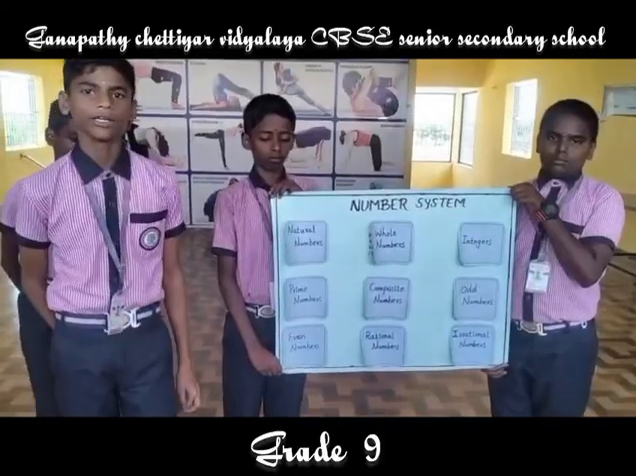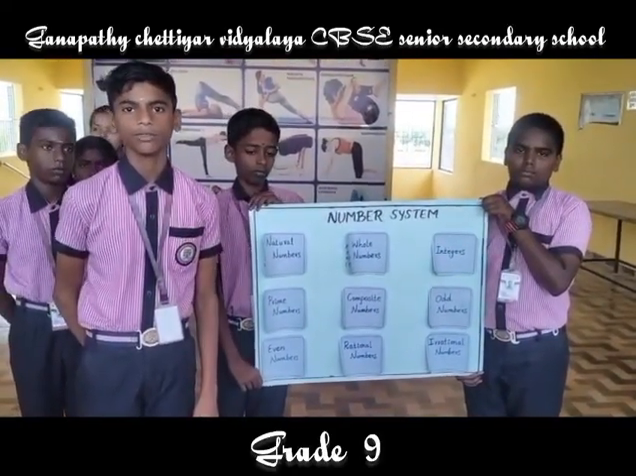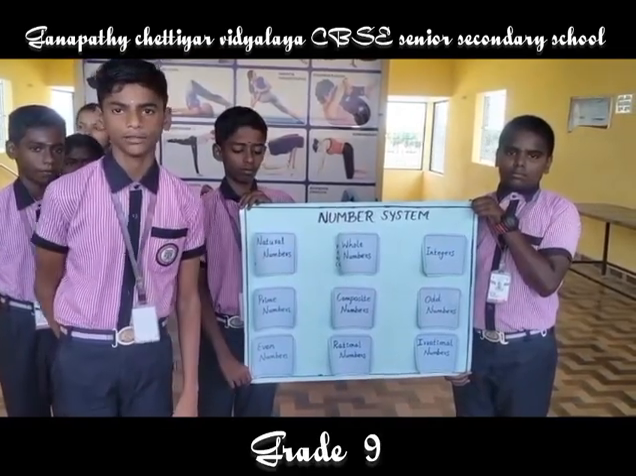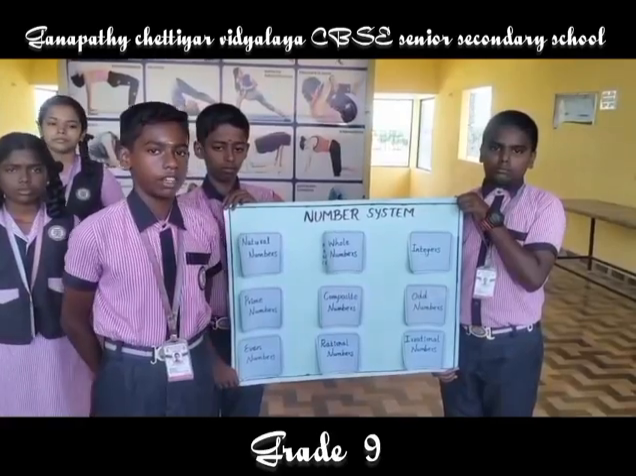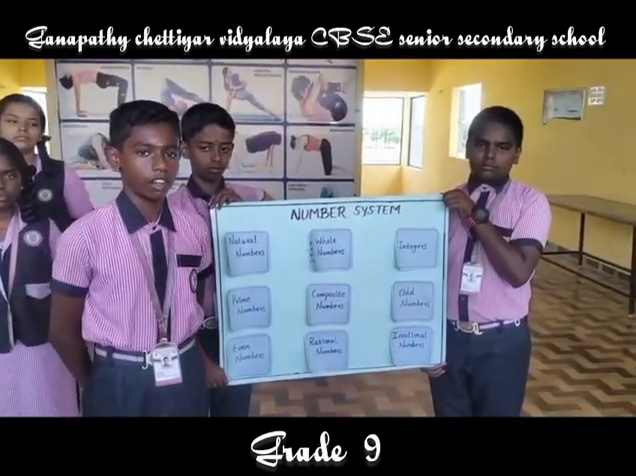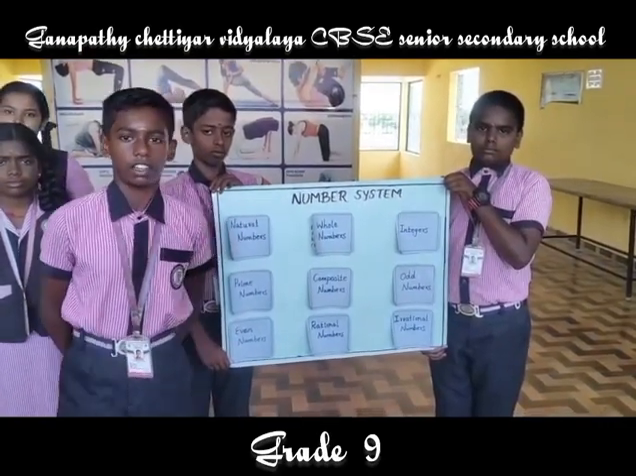I am an odd number. A number which cannot be divided by 2 is called an odd number. Example: 1, 3, 5, 7, 9, etc. I am an even number. A number which can be divided by 2 is called an even number. Example: 2, 4, 6, 8, etc.